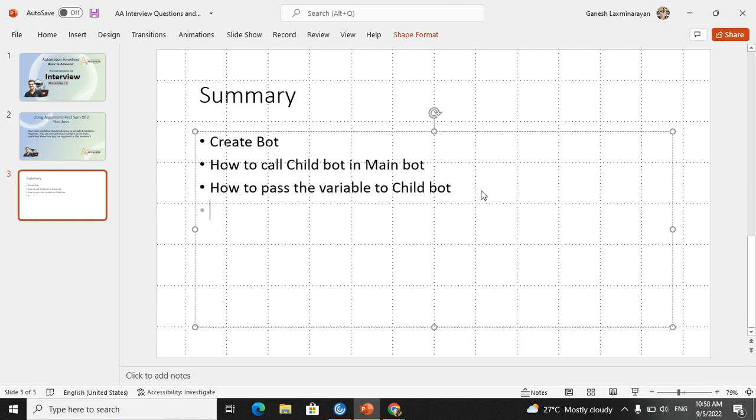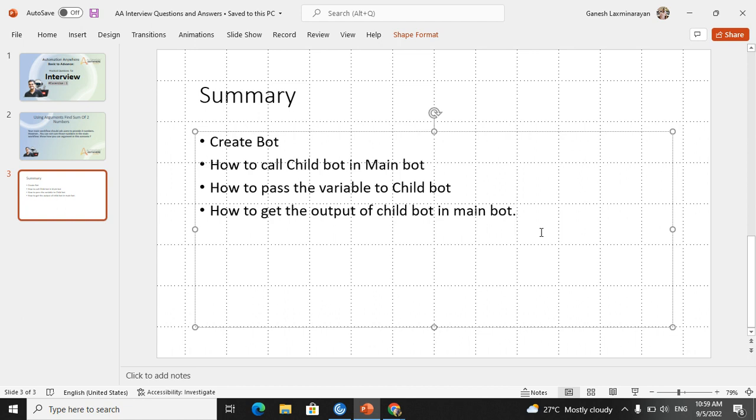And how to get the output of the child bot in the main bot. This also we have discussed at the last, how we can get the output from the child bot. There are two ways. One is a dictionary variable, or we can use multiple string variables or multiple number variables. That depends on your logic. But the interviewer will definitely ask. These are all the basic things we have learned from this particular interview question.